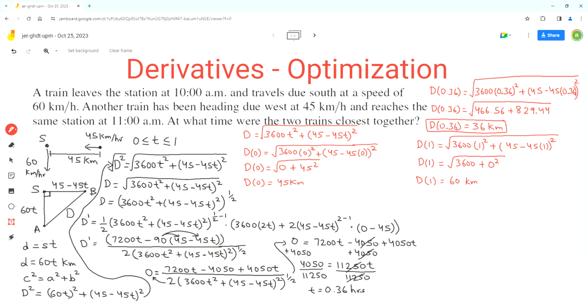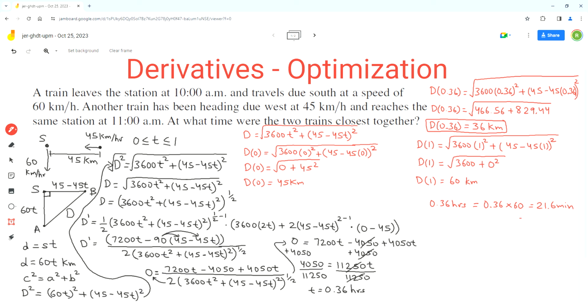So that means we have to first convert the 0.36 hours to minutes, because we know the time will be somewhere between 10 and 11 a.m. And for that, we'll multiply 0.36 by 60 to convert hours to minutes. And I got 21.6